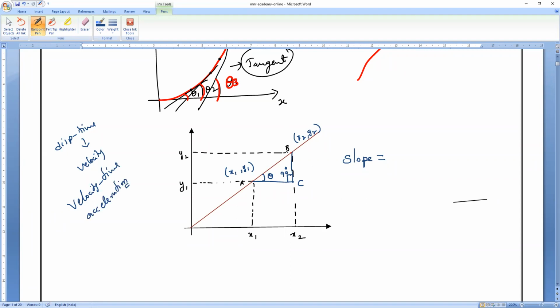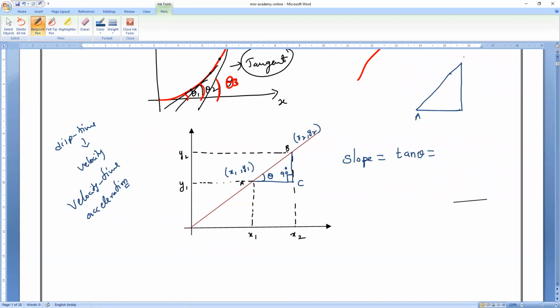Now, have you understood how 90 degrees is coming here? Yes, sir. So slope is equal to, keep in mind, tan theta. So can you tell me tan theta is equal to what? Let me draw this triangle separately. In mathematics, tan theta is equal to what?